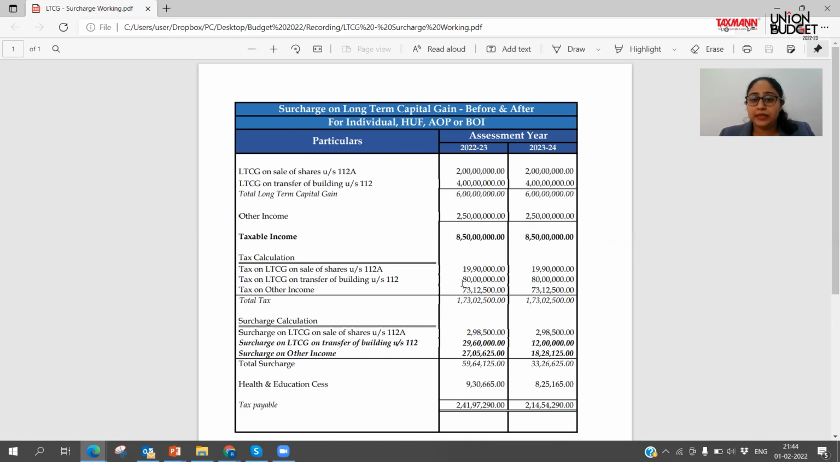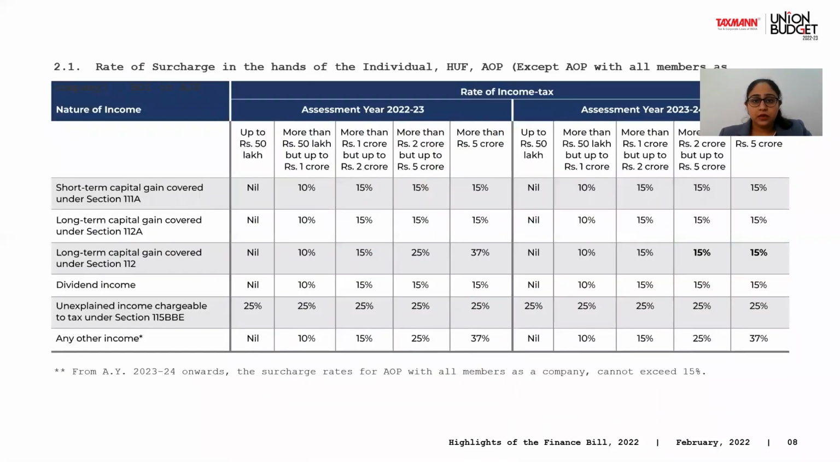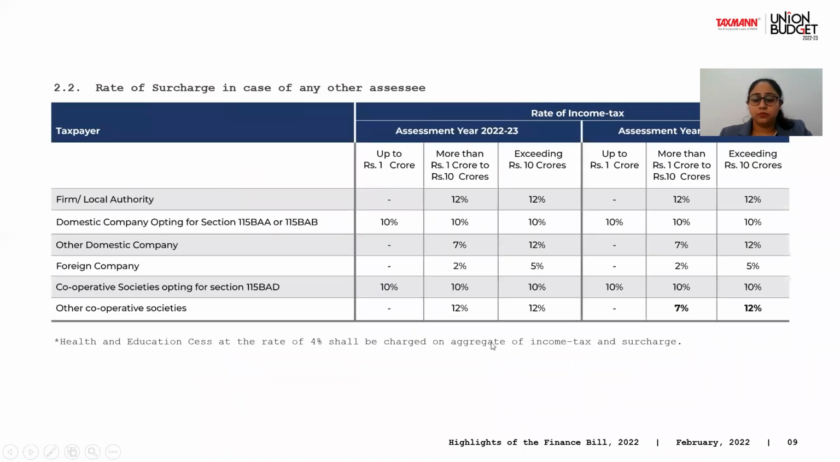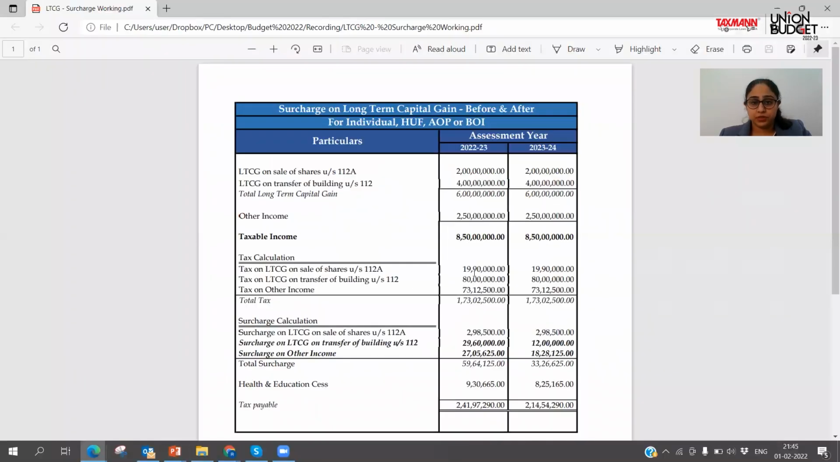Okay. And these two incomes were seen in clubbing to see what rate of surcharge was applicable. So 4 crore plus 2.5 crore is 6.5 crore. 6.5 crore means that my income is here more than 5 crore, which makes my surcharge rate 37%. The tax on these incomes in totality was surcharged at 37%. Clear?